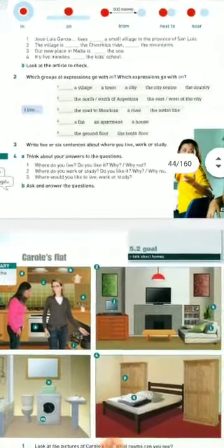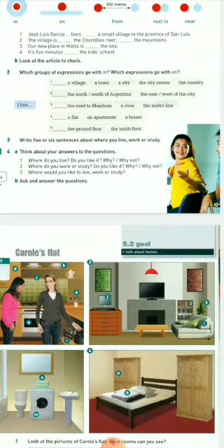All right? Then we are going to talk about the groups of expressions. You've got I live, and you've got a village, a town, a city center, the country, the same as with the others.